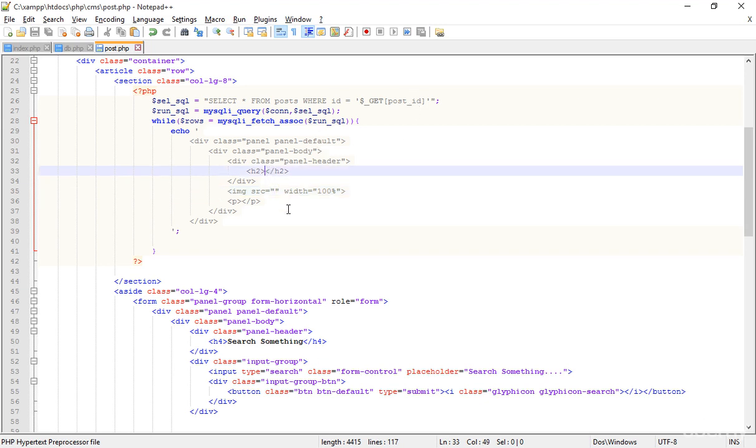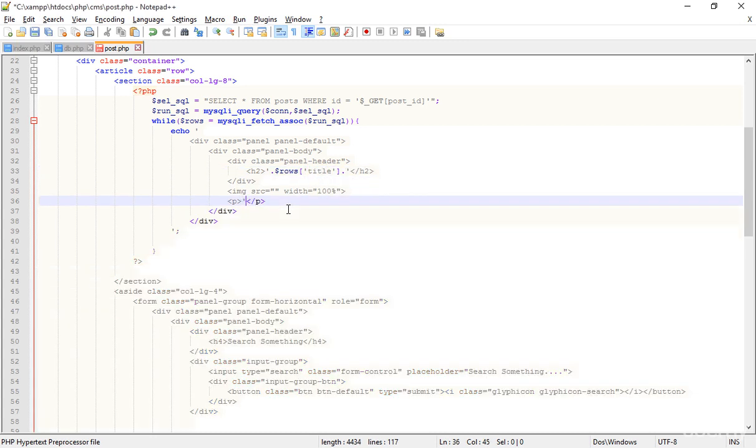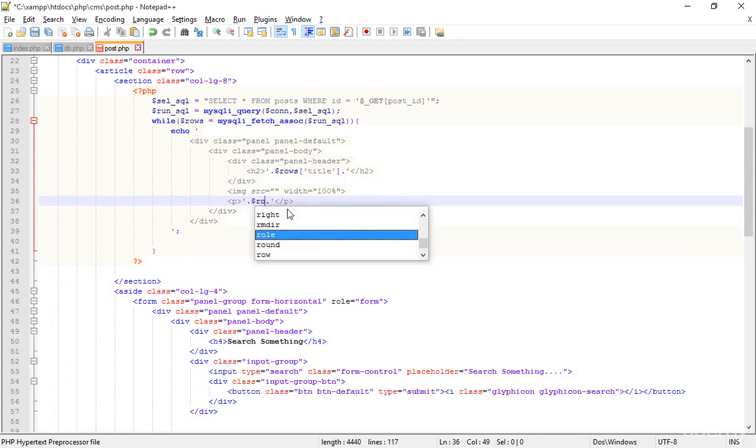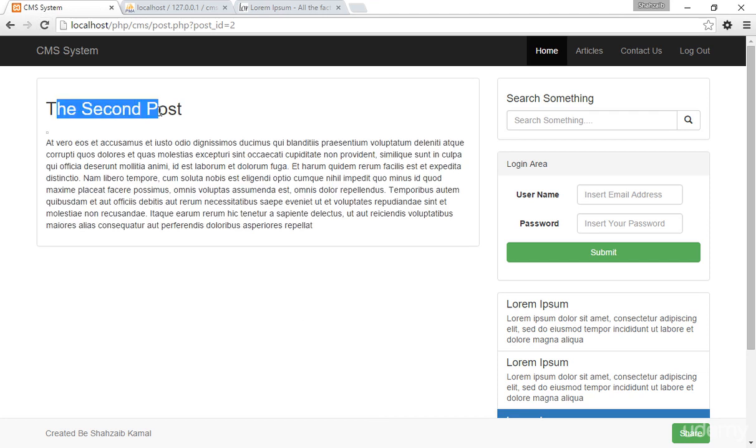So here I am just typing the $rows and just linking the title tag, okay, and here adding another thing, $rows, and there I'm just adding another thing, the description. Now save that and go to the browser. Refresh that. Now I got the second post and all the second post text, but no image here.